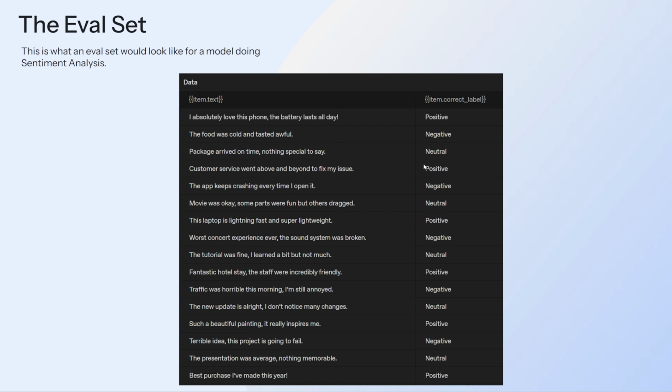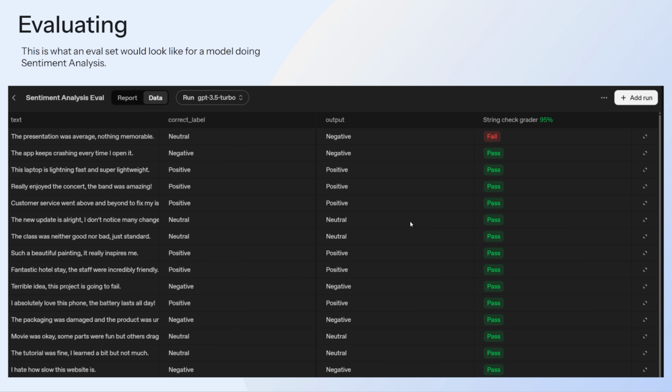So when we are running an evaluation through OpenAI, we're going to feed it each row of text one by one. It's not going to see the correct label, obviously, that'd be cheating. We feed it one by one, we get the actual output from the model, and then we compare it to what it should be. And that way we're able to see how the model performs. We're going to see this actually in action in just a second, but this is a screenshot of what it would look like.